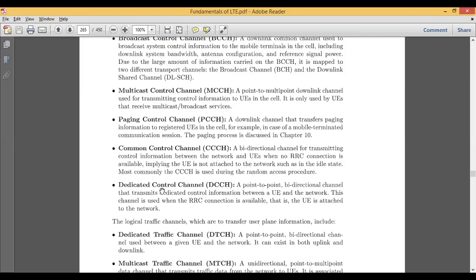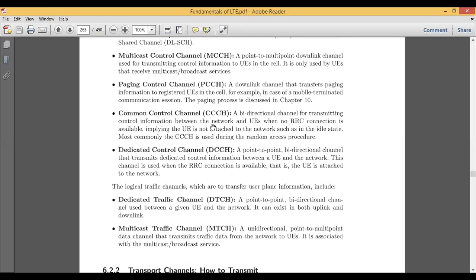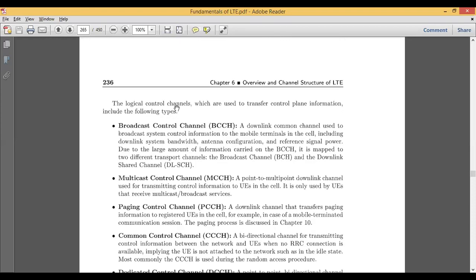Then the dedicated control channel, DCCH. This is meant for point-to-point, also bidirectional, transmission of dedicated control information between the user equipment and the network. For example, one user equipment wants to communicate with one network, but that user equipment cannot communicate with another network. During those conditions, this dedicated control channel is used. Dedicated means that once it is meant for a particular mobile, it can communicate with that mobile only and not with other mobiles. One-to-one, point-to-point communication falls under the dedicated control channel. This was all about the logical control channel operations.